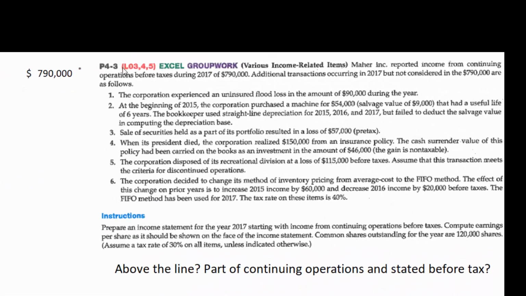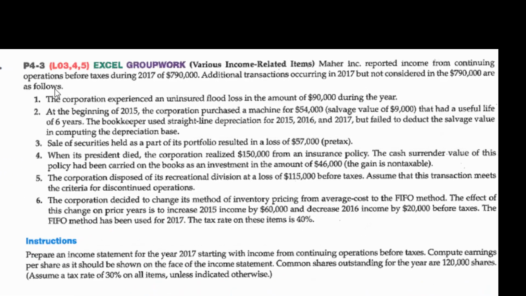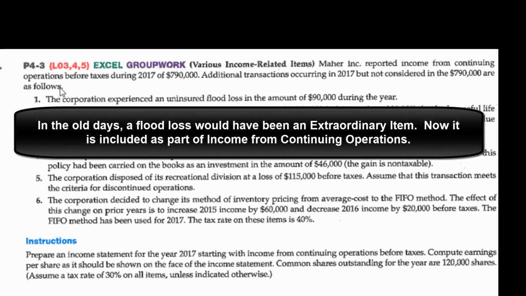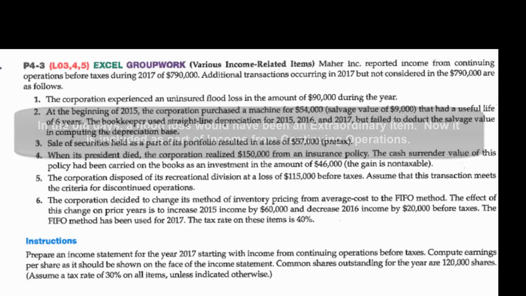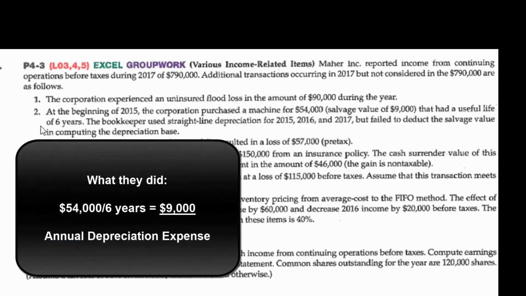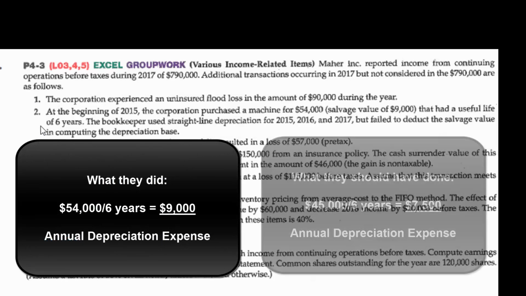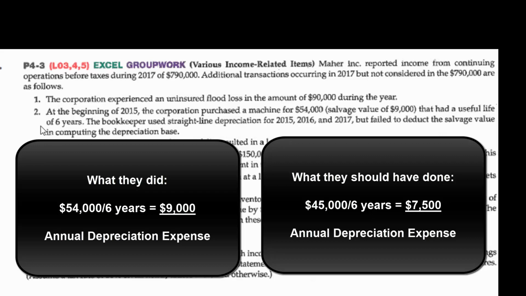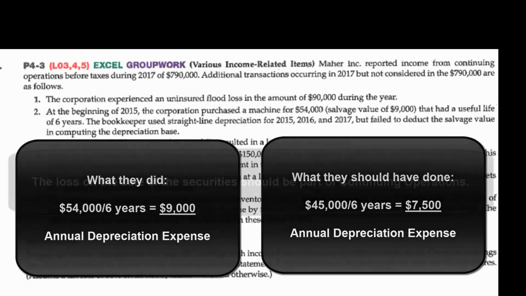Okay, so here's some events. The corporation experienced an uninsured flood loss in the amount of $90,000 during the year. In the old days, that would have been an extraordinary item. Now it just shows up as part of continuing operations. At the beginning of 2015, the corporation purchased a machine for $54,000 at a salvage value of $9,000, but the bookkeeper forgot to deduct that $9,000 salvage value, and so was writing off the equipment over 6 years at $9,000 a year when it should have been $7,500 a year.